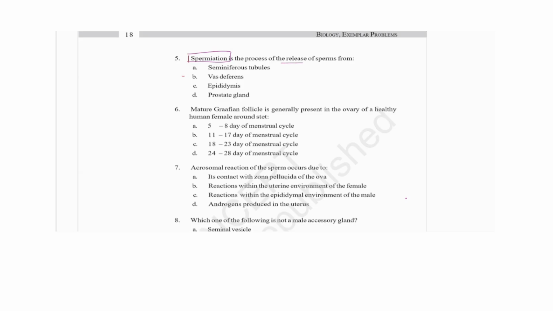Spermiation is the process of release of the sperm from the seminiferous tubule. These are the accessory gland, this is the accessory duct. In the seminiferous tubule only spermatogenesis occurs. From the seminiferous tubule, the sperm go to the Sertoli cells to get nutrition, and in the Sertoli cells they get the nutrition and release the spermatids, and from the spermatids spermatozoa are synthesized.